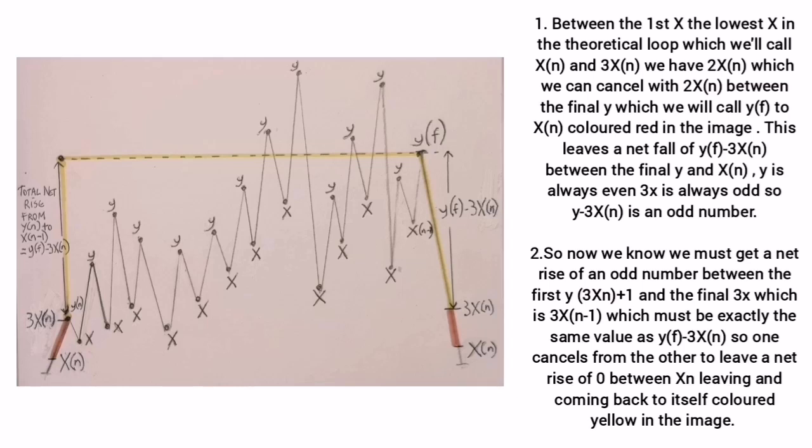Step 2. So now we know we must get a net rise of an odd number between the first y, 3xn plus 1, and the final 3x, which is 3xn minus 1, which must be exactly the same value as yf minus 3xn. So one cancels from the other to leave a net rise of 0 between xn leaving and coming back to itself. That net rise and yf minus 3xn are coloured yellow in the image.